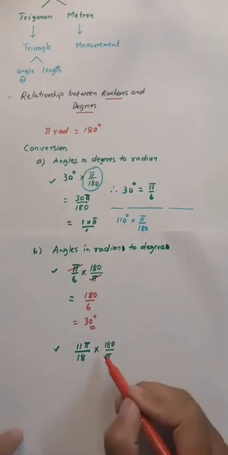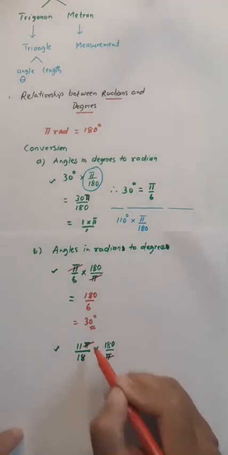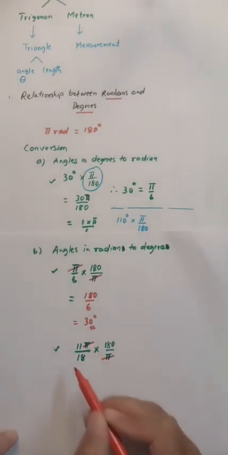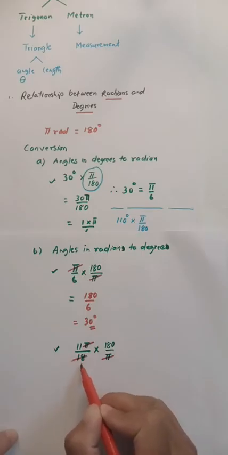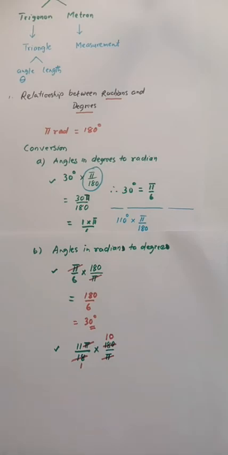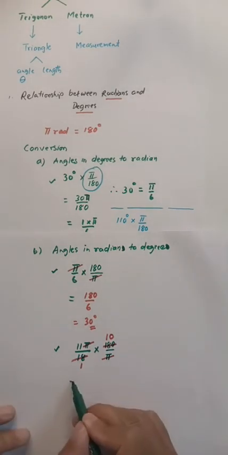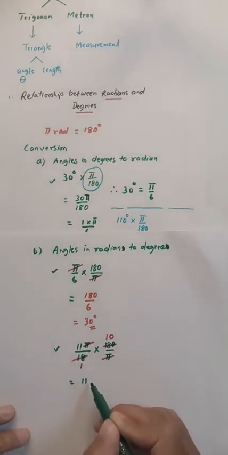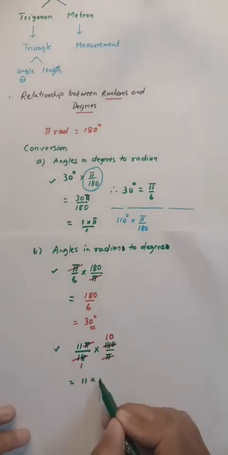Now, this pi and this pi will get cancelled. Then I can cancel 18. 1 times 18 is 18, 18 times 10 is 180. So I'm left with just 11 here times 10.